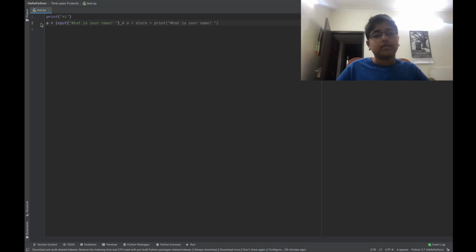Okay, so this is basically what this means. It's gonna print what is your name. As you can see, you learned the print statement right now, and then the user is made to make a response. So that response will be stored by the variable a.